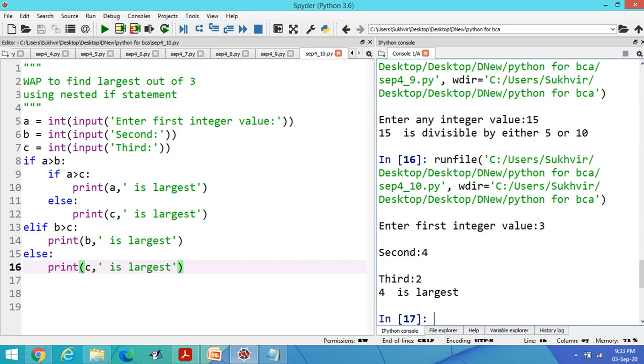This one is the nested if-else statement. Three numbers are taken from the user side. The first number is an integer, the second and third are also integers, all three values are integers. If A is greater than B and A is greater than C, it means A is largest, otherwise C is largest. This one is the first condition. And if A greater than B is not true, then B greater than C will be checked. If this condition holds good, then B is largest, otherwise C is largest.